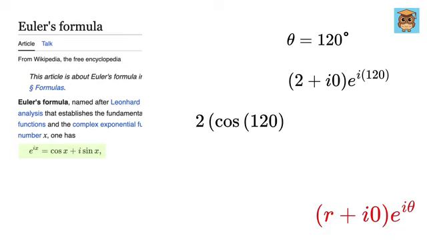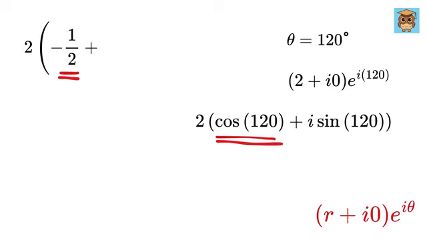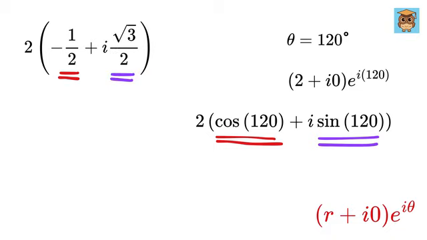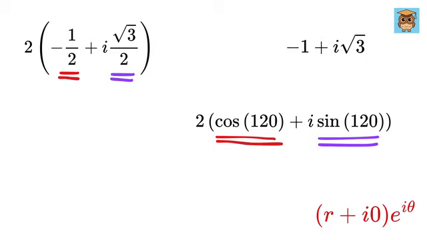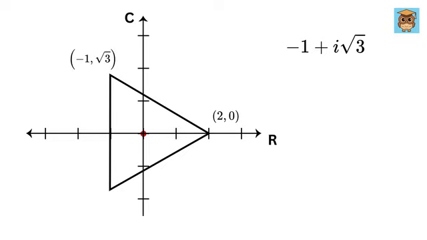So, it will be 2 times (cos 120 plus i sin 120). 2 times cos 120 is minus 1, and 2 times sine 120 is root 3, and thus it will be minus 1 plus i root 3, or simply (minus 1, root 3). That was simply awesome! See, using imaginary numbers, we have obtained this vertex so easily.